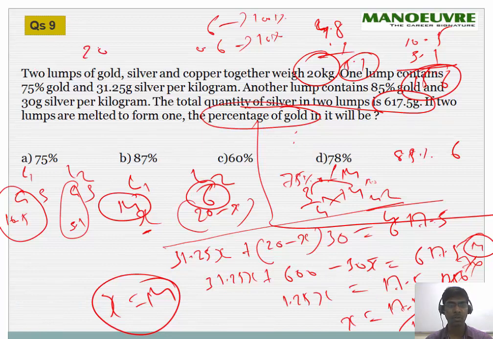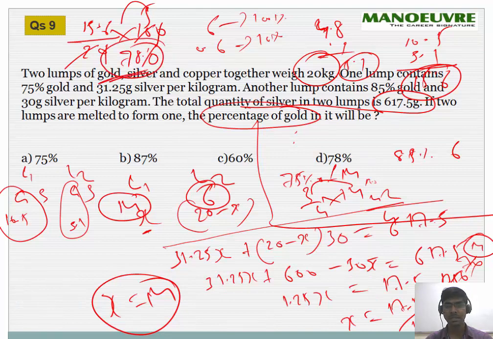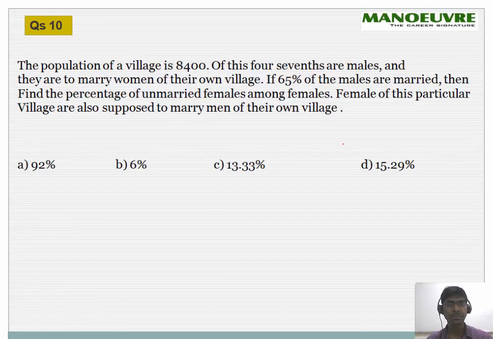So out of what they are asking, the percentage of gold in it. So overall is 20. Out of that, gold is 15.6 into 100. This gets cancelled, and this is 2 and 2 fives, and this is 5 sixes is 30. 15 fives is 75, plus 3 is 78. 78% is the answer. Answer option is D. Great. So let's come to the next question.